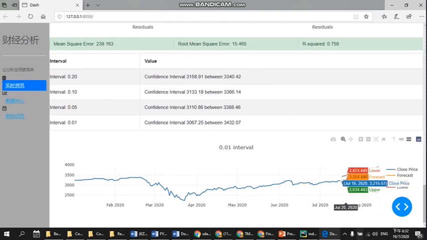Using this, the user can see the data for the next days. They can pick the red one, the upper one, as their stop loss or their take profit price, and the bottom one likewise, depending on whether you are buying or selling. So these are the forecasting results. Thank you.